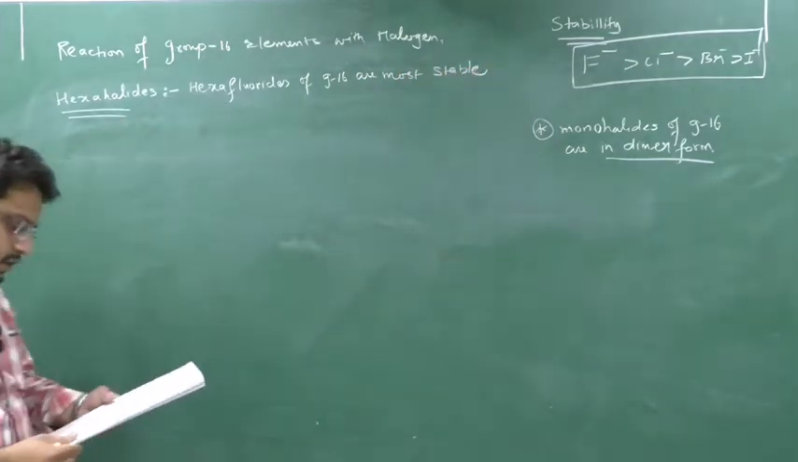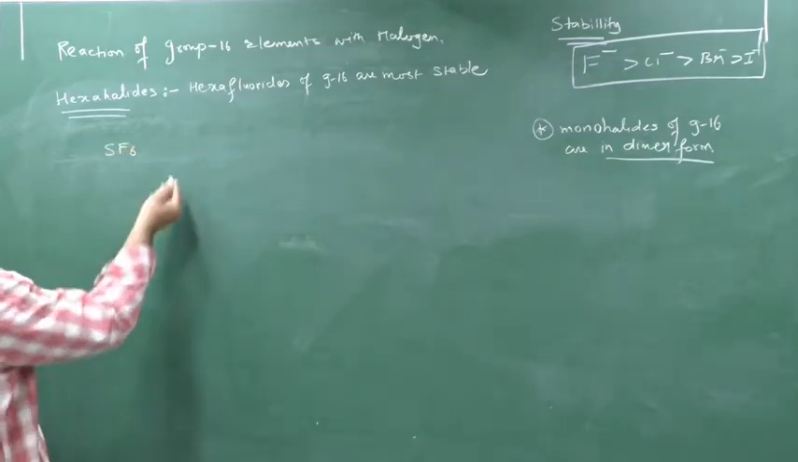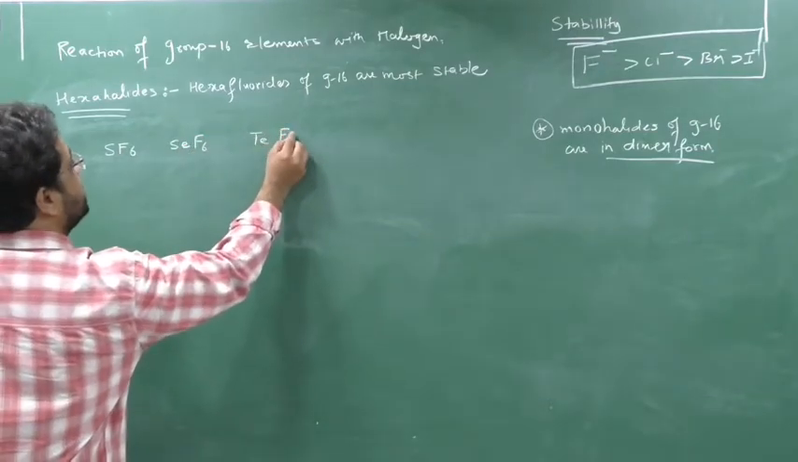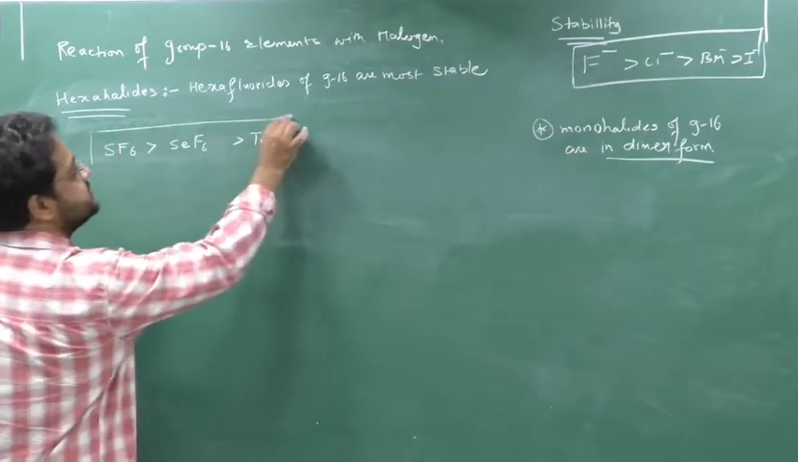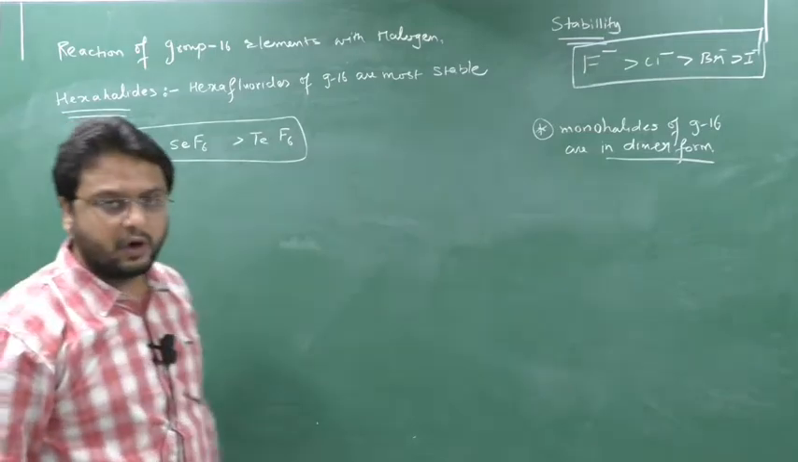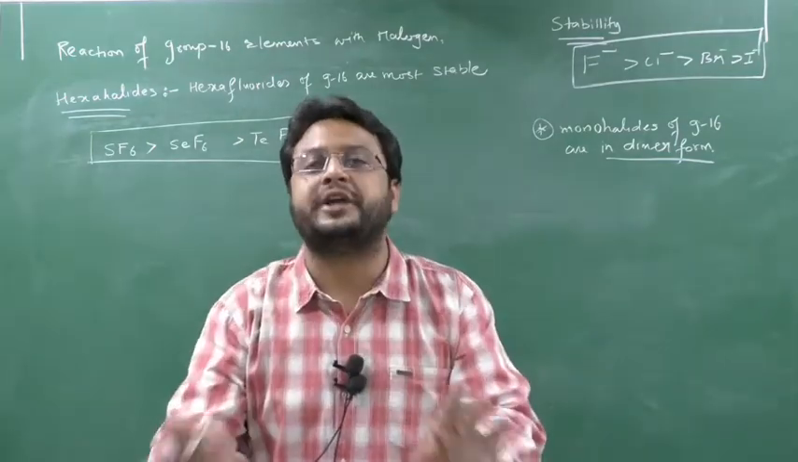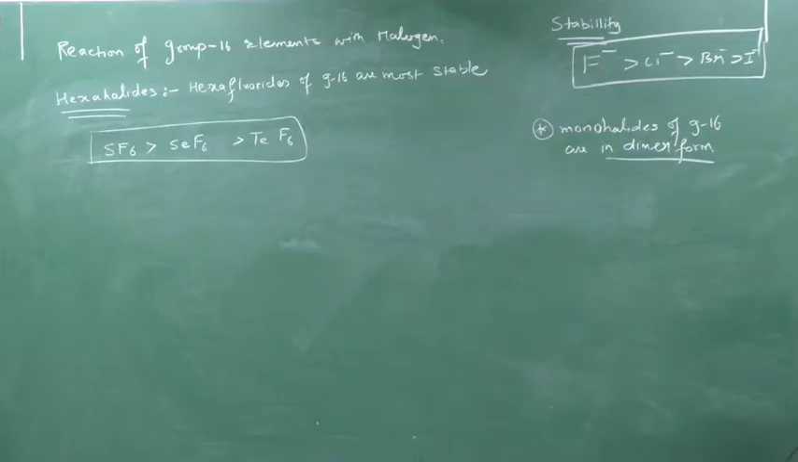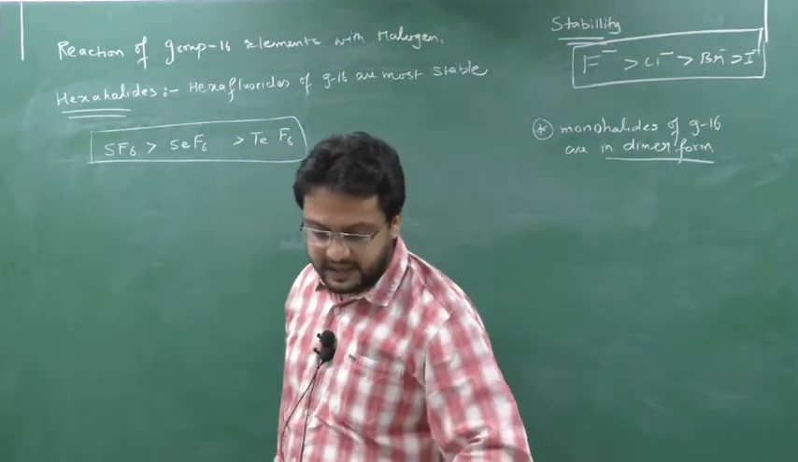Group 16 hexafluorides are most stable. Clear? In that first example I can write down SF6, then selenium, tellurium, and here oxygen cannot form hexahalide due to non-availability of d orbitals. This is the one series of group number 16 elements. It is not given in your textbook, but please remember that oxygen cannot form hexahalide due to non-availability of d orbitals. So this is the first point of hexahalide.